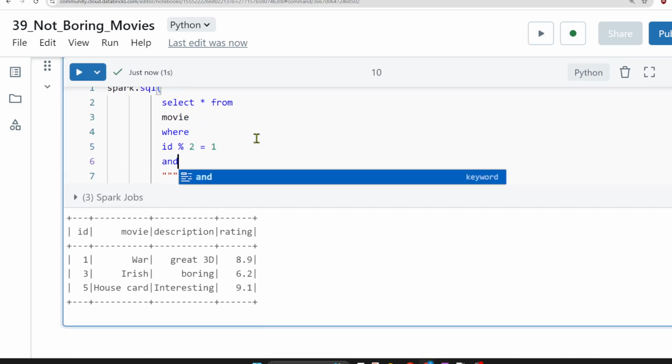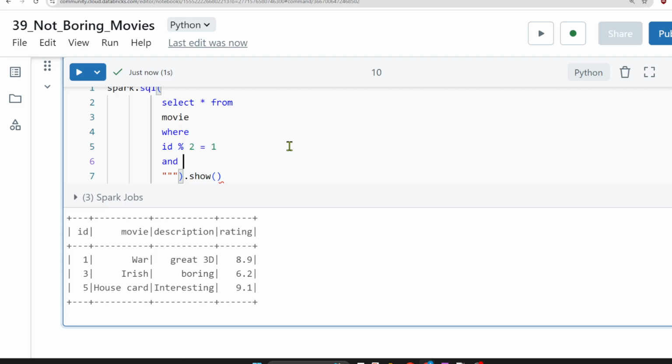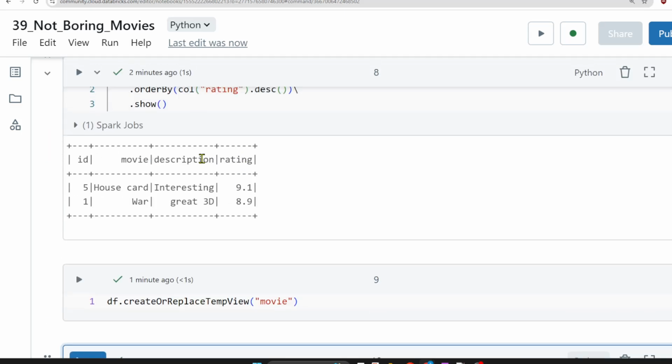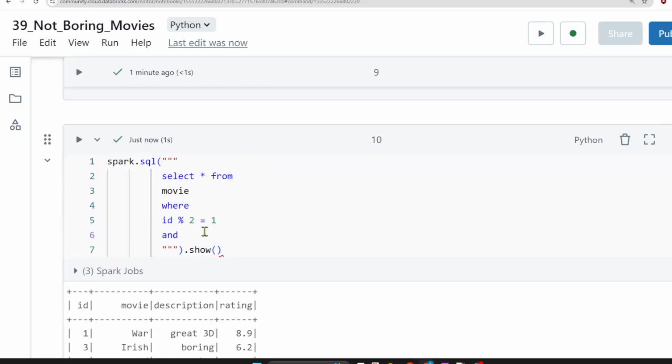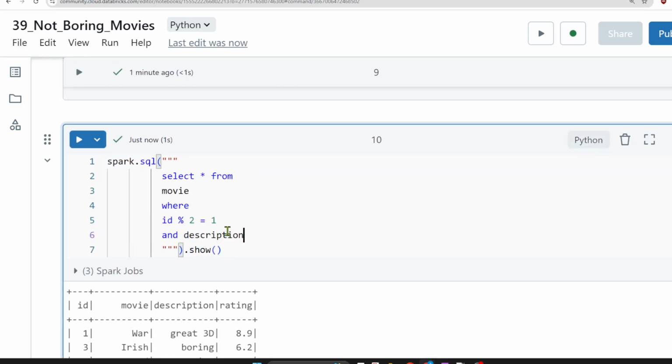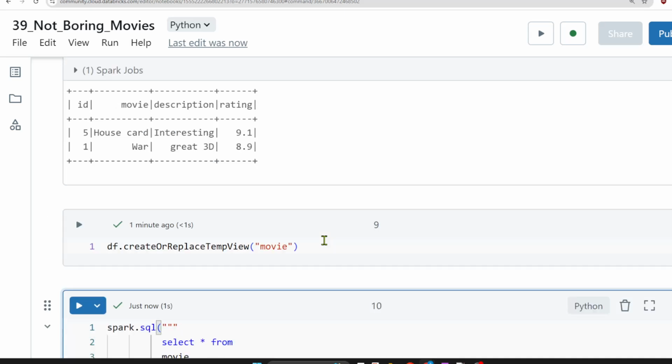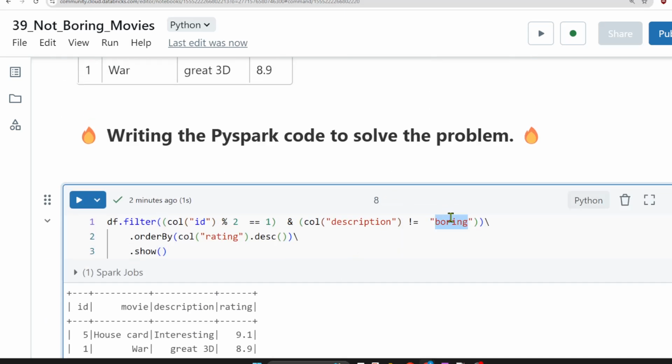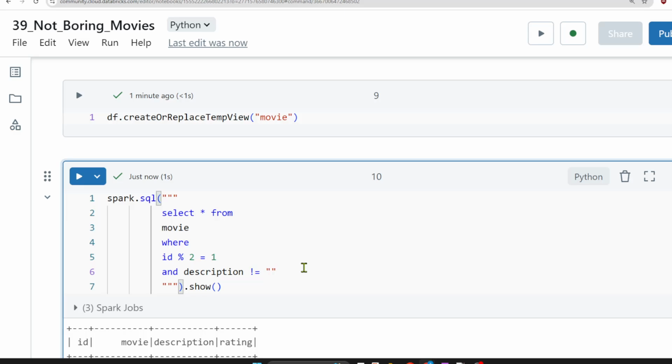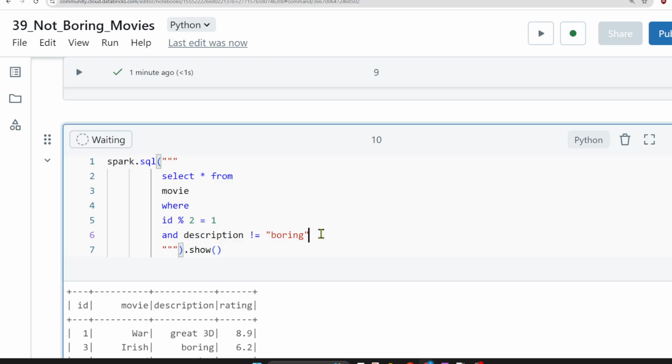Yeah, it is working. And what we have to write is AND description should not be equal to boring, right? Let me copy it, save some time, correct? Boring also done.